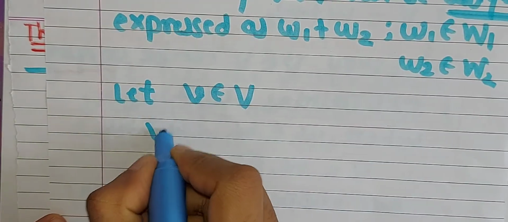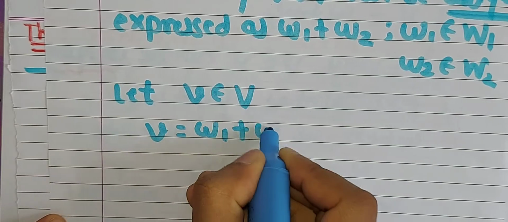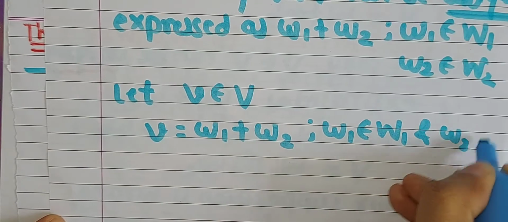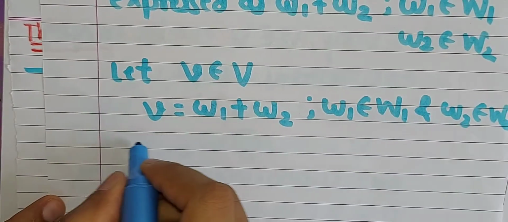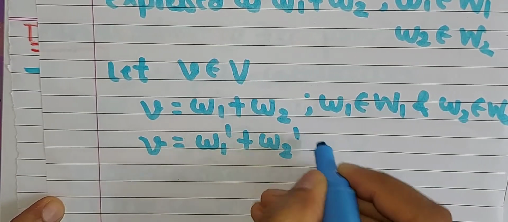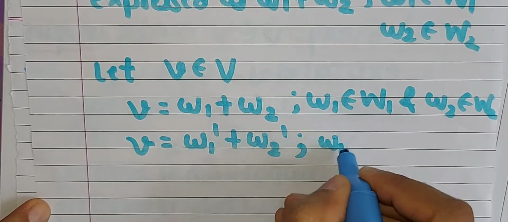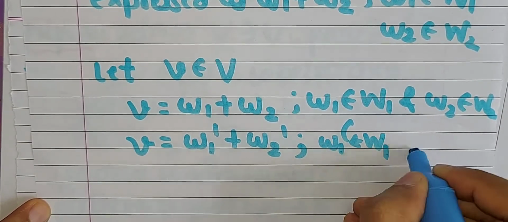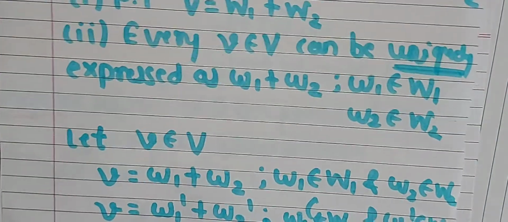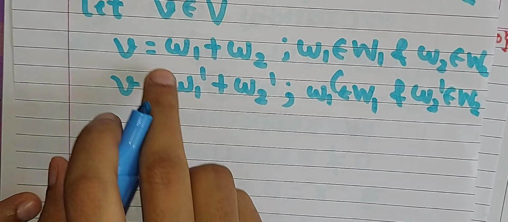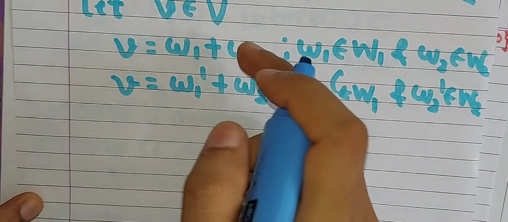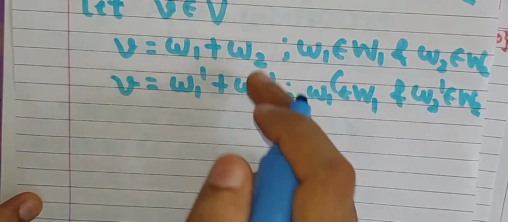such that this small v is equal to w1 plus w2, where this small w1 belongs to capital W1 and this small w2 belongs to capital W2. Similarly, consider another representation, that is v is equal to this w1 dash plus this w2 dash, such that this w1 dash belongs to W1 and this w2 dash belongs to W2. Okay, we only have to prove this uniqueness condition. So for that purpose, we consider this first part and this second part. Now we only have to check whether this part and this part are unique or not.